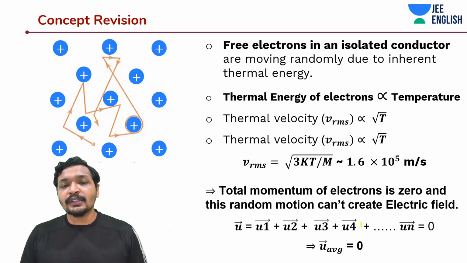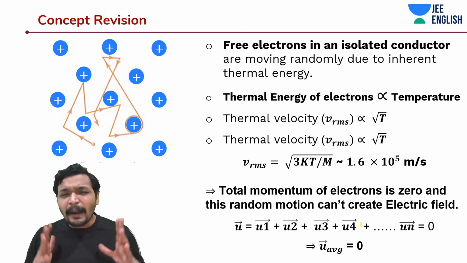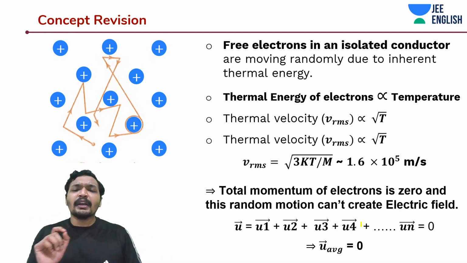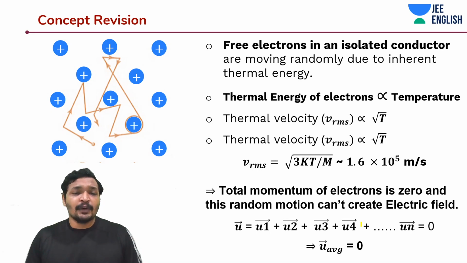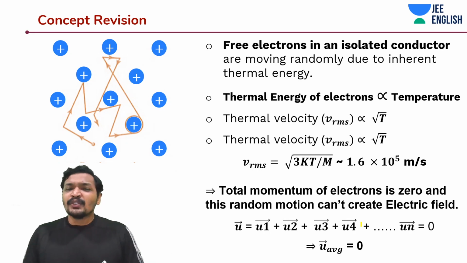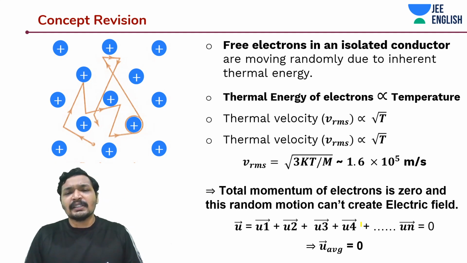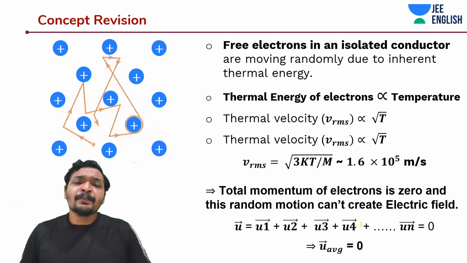They are always doing this Brownian motion, moving in random directions. But even though these electrons are moving around, they cancel out each other's momentum over a period of time. So even though the electrons are moving with a very high speed inside an isolated conductor, without any potential difference applied across it, they are not able to generate any electric field.